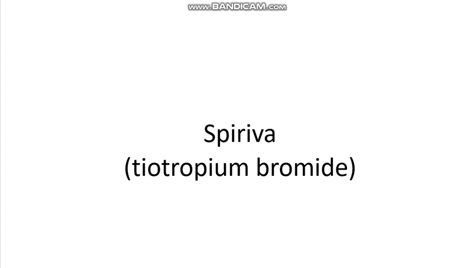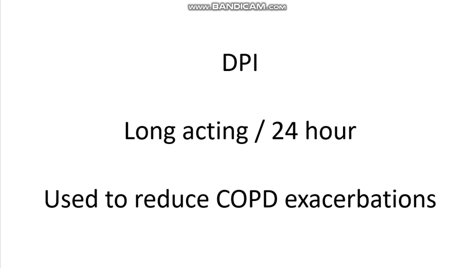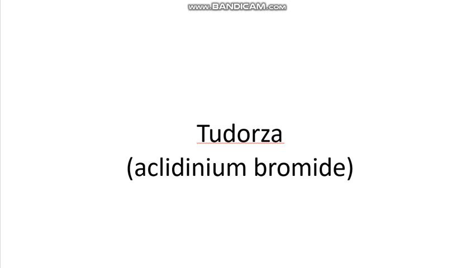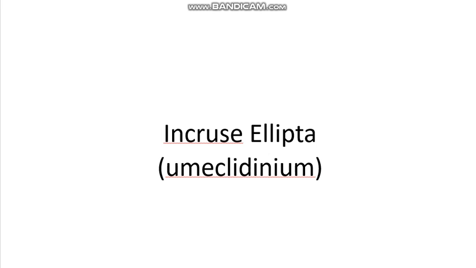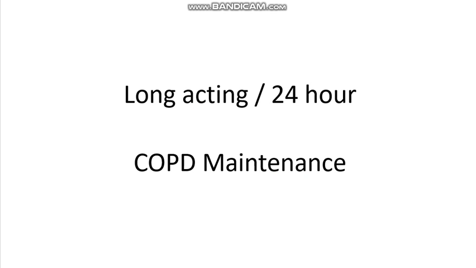Spiriva is a DPI that is long-acting for up to 24 hours and is used to reduce COPD exacerbations. Tudorza is a DPI that is long-acting for up to 24 hours and is approved for COPD maintenance. Incruse Ellipta is long-acting for up to 24 hours and is also for COPD maintenance.